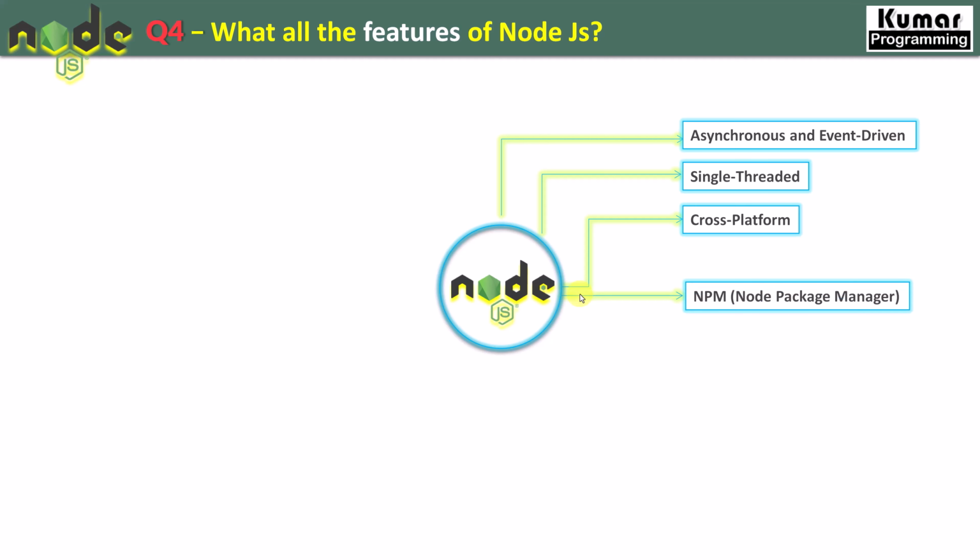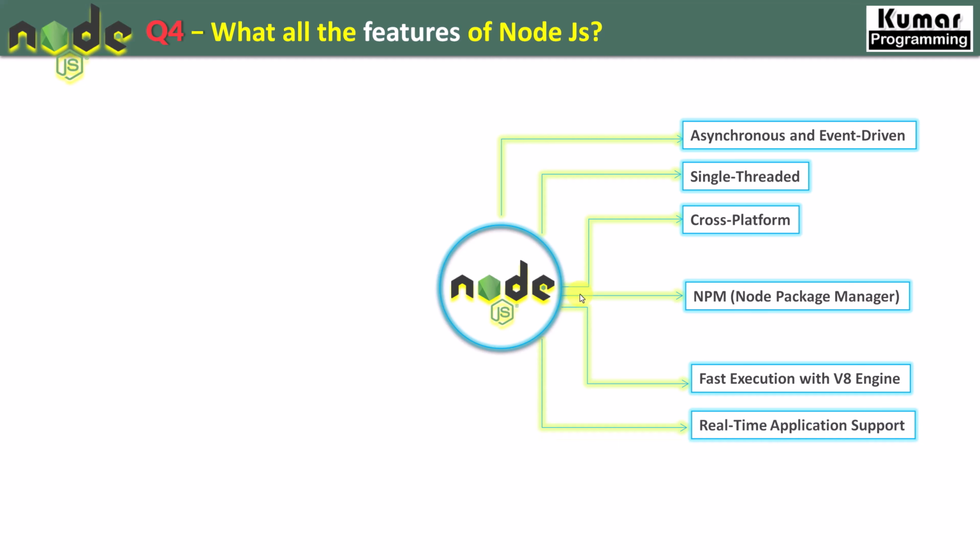The very next feature we have is NPM, that is Node Package Manager. It is used to manage all the packages and libraries inside Node.js, right? We have several packages that can be installed by using NPM, and NPM is installed by default while installing Node.js. Now let's see the next feature, which is fast execution with the V8 engine. It's very, very fast because we are using the V8 engine, which is the engine used by the Chrome browser, right? And the same engine we took inside Node.js to make our JavaScript executable at the server side, right?